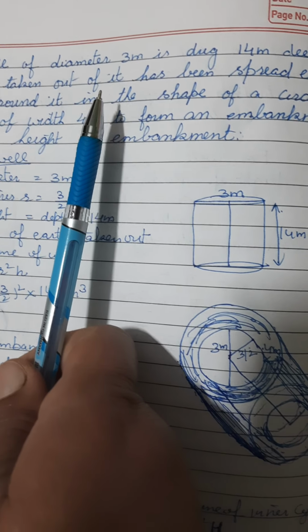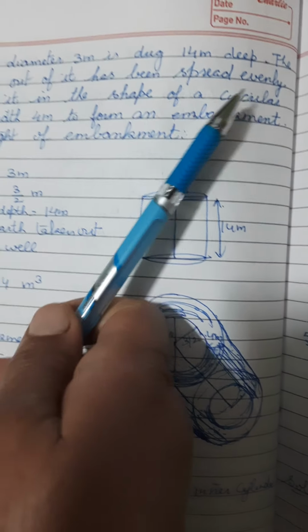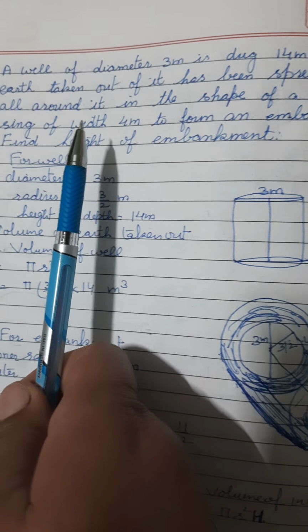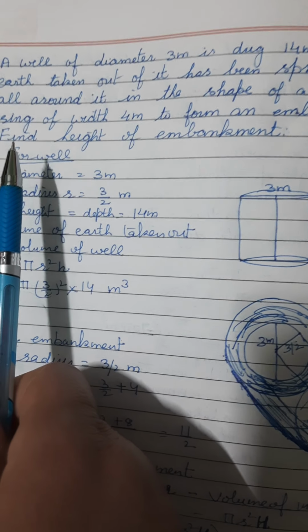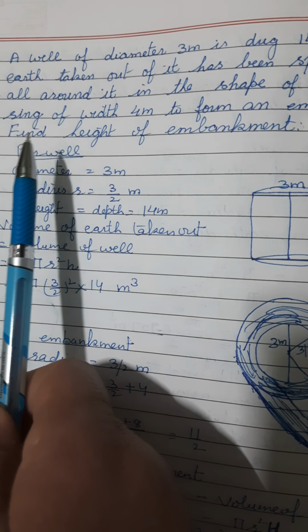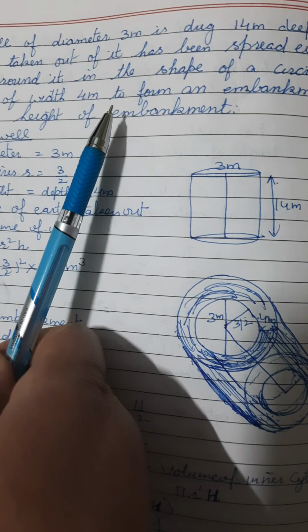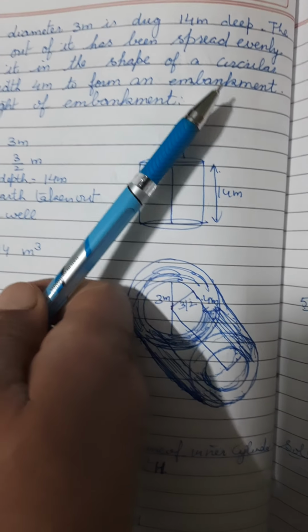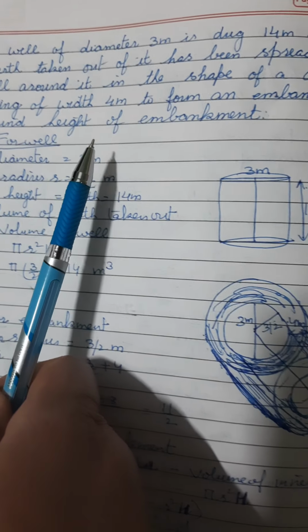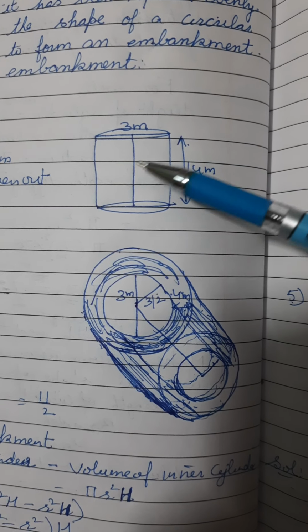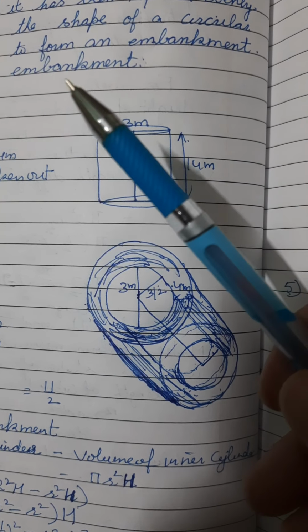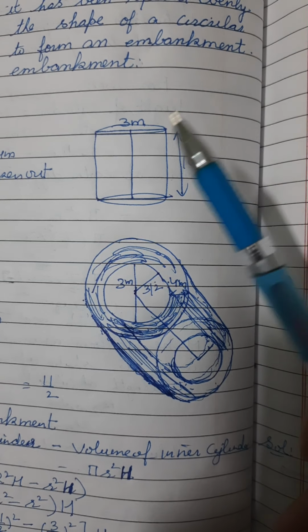The earth taken out of it has been spread evenly all around it in the shape of a circular ring of width 4 meter to form an embankment. Find the height of the embankment.